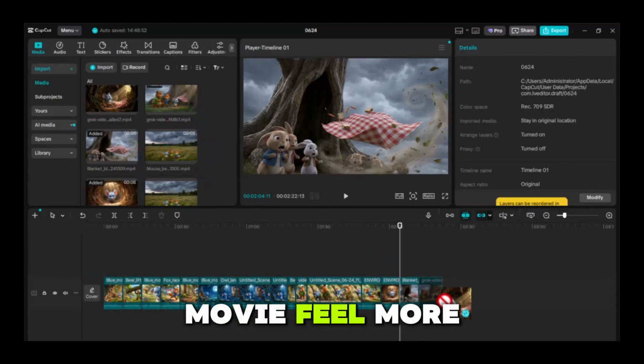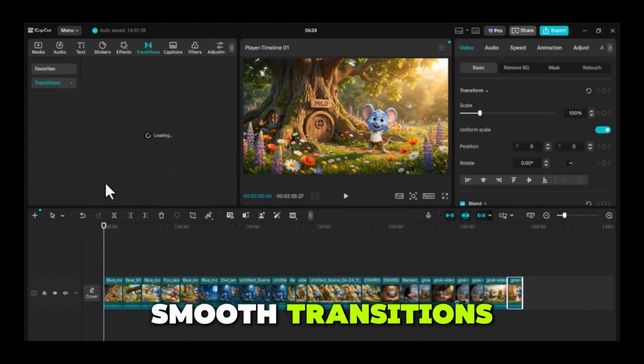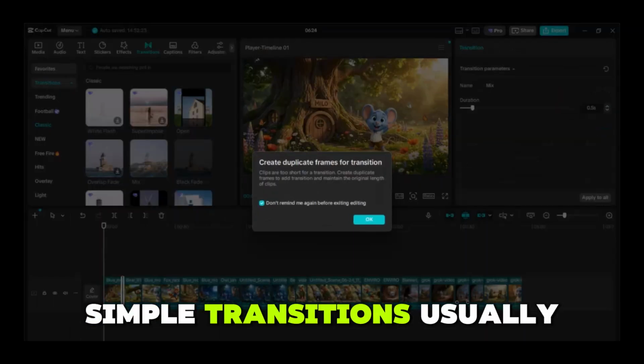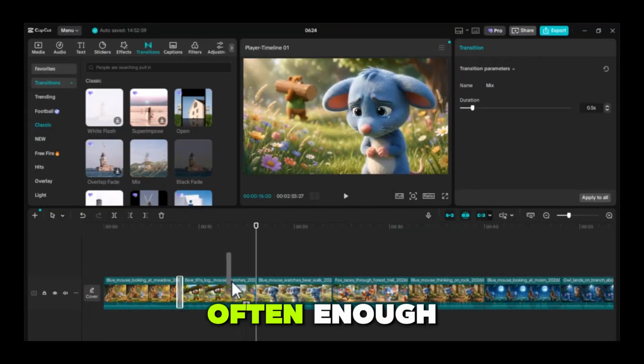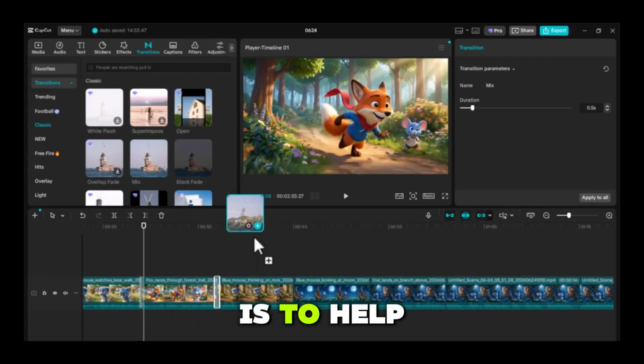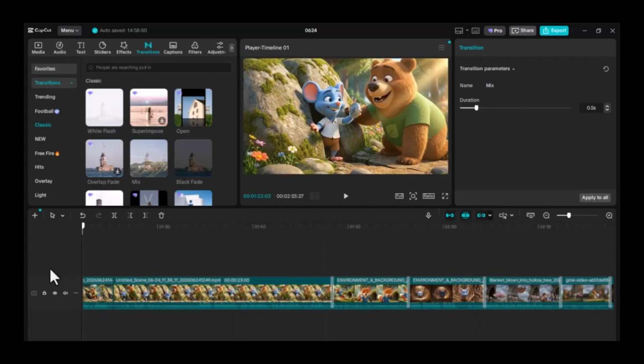Now let's make the movie feel more professional. Between some scenes, you can add smooth transitions, nothing too crazy. Simple transitions usually work best for cartoon storytelling. A clean fade or dissolve is often enough. Remember, the goal is to help the story flow naturally, not distract viewers with too many effects.